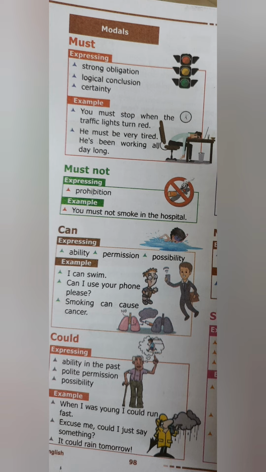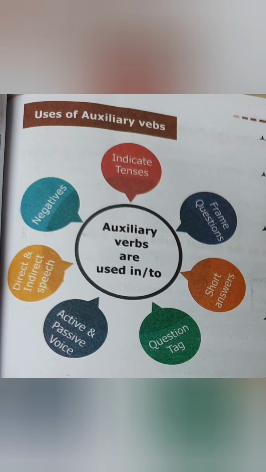In the same way, could is nothing but the past form of can, expressing ability in the past. For example, when I was saying I could run fast. And then for polite permission and for possibility: excuse me, could I just say something?